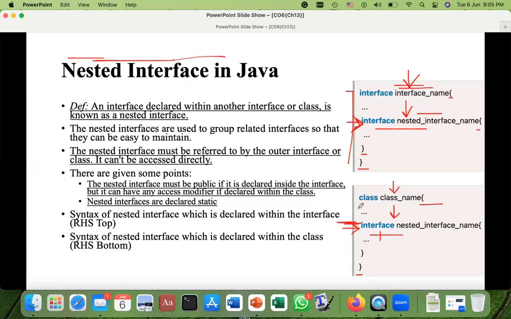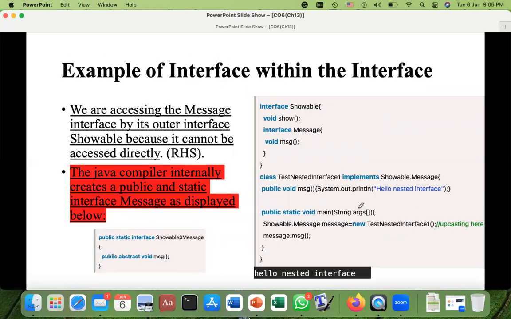And same is here. Now we will see some examples next. And here we have the example, interface within the interface. Have a look over here. So we have an interface. The name of the interface is Showable, and this is the starting, and here it is ending. And this interface has this show method, which is abstract because it does not have the body. And then we have another interface. The name of that interface is Message, starting and ending in this outer interface. And this inner interface has the method msg, which is abstract because it does not have the body.